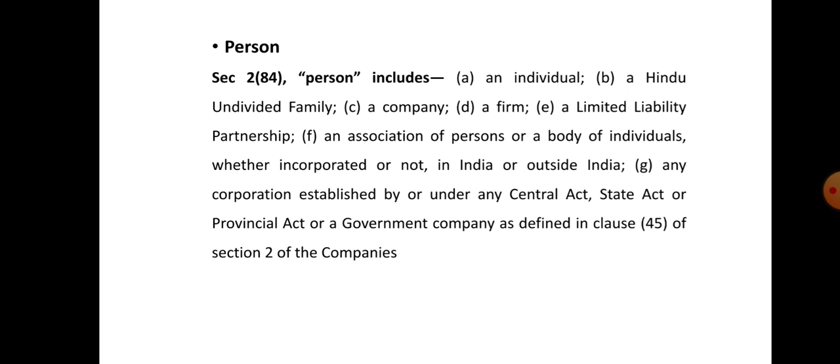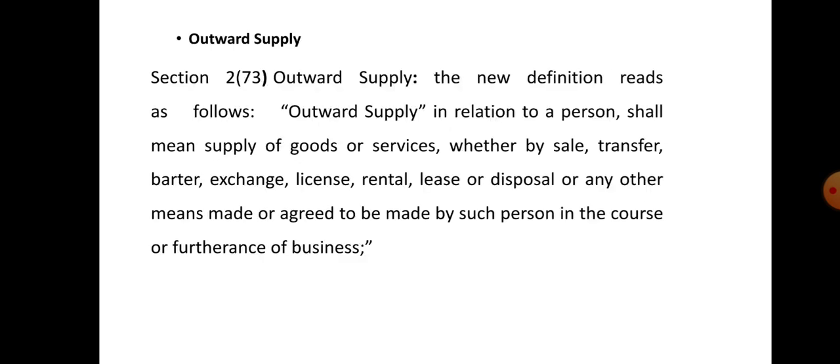Any association of persons or body of individuals, whether incorporated or not, whether in India or outside India, is also considered a person under the definition. Apart from this, any corporations established under any central act, state act or provincial act, or any government company under clause 45 of section 2 of the Companies Act is also considered a person under section 2 subsection 84.